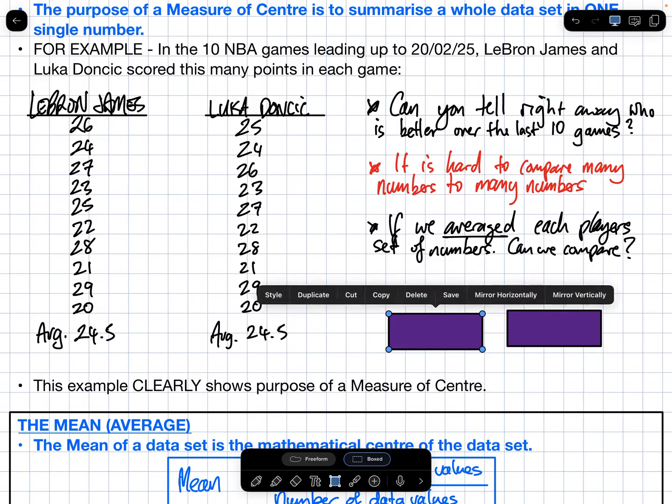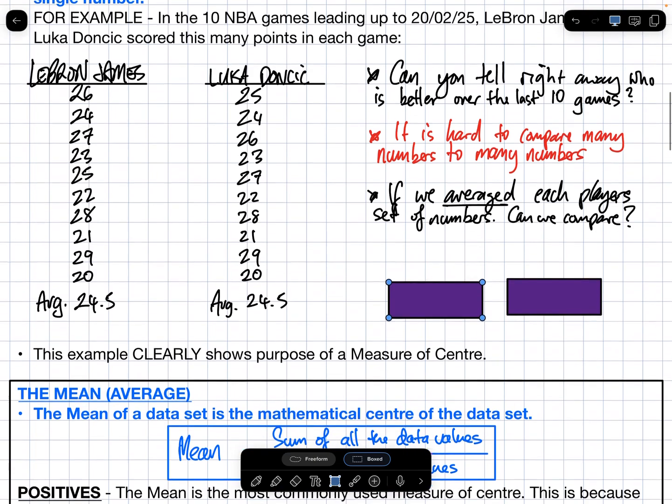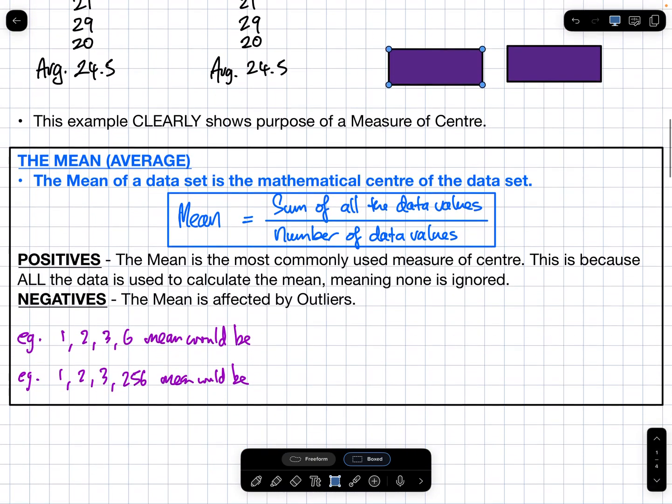Why do I do that? That is an illustration of why you need to know the mean, median, and mode, because it's one number I can compare. So let's revise. How do you find the mean? The mean, otherwise known as the average, is the mathematical center of the data set. How do I find it? Have this formula on your cheat sheet.